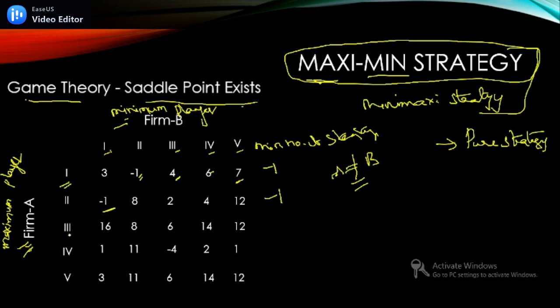In the same way, in the third strategy, what is the minimum payoff for A when firm B plays all 5 strategies? If you see, all the payoffs are positive, out of which we need to select the minimum. So the minimum is 6. If firm A plays the third strategy, the minimum payoff he is going to get if B changes his strategies is 6.